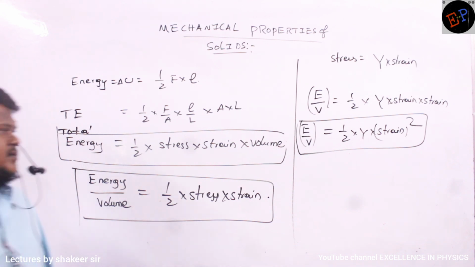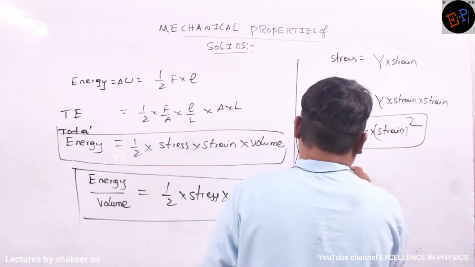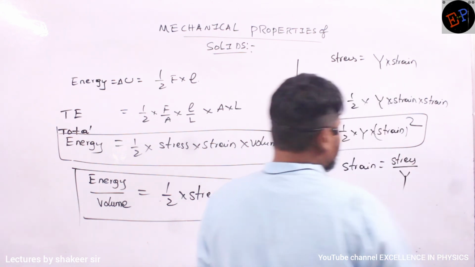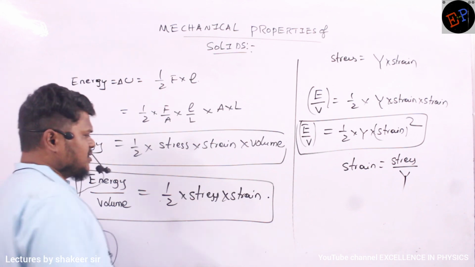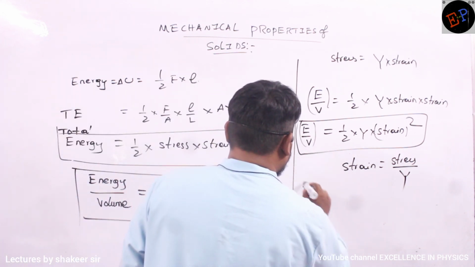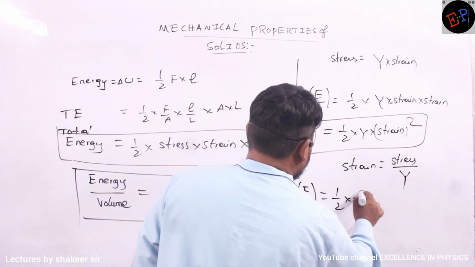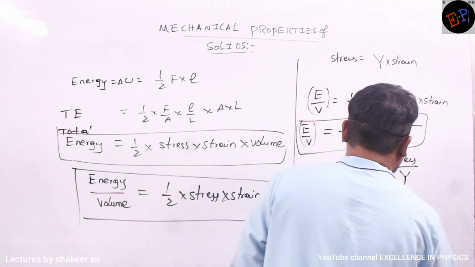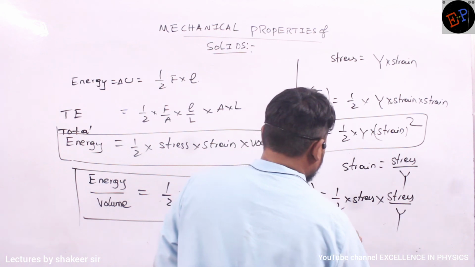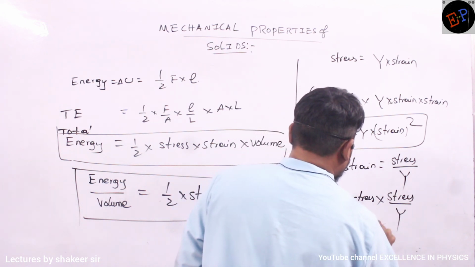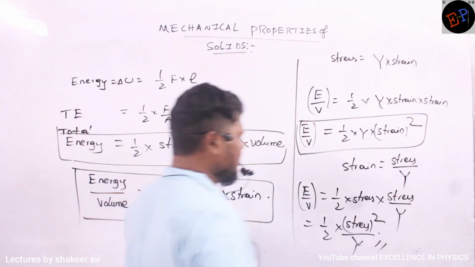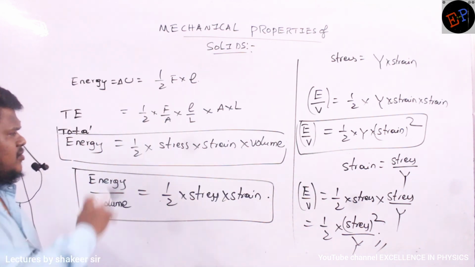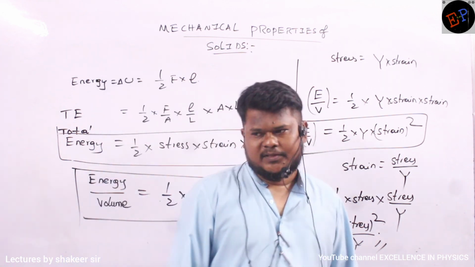Understood now? Similarly, strain, how can I write? Strain can be written as stress divided by Young's modulus. Again you substitute in the same formula. So energy per unit volume can be written as half into stress multiplied by, instead of strain, stress divided by Young's modulus. So therefore half into stress square divided by Young's modulus. Clear now? This is one more formula which we can remember, and the question can be asked on any of these equations.